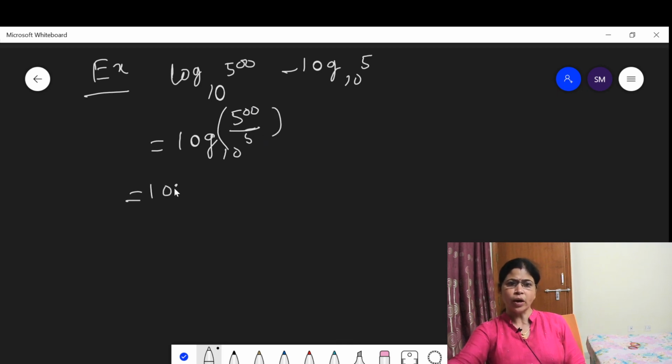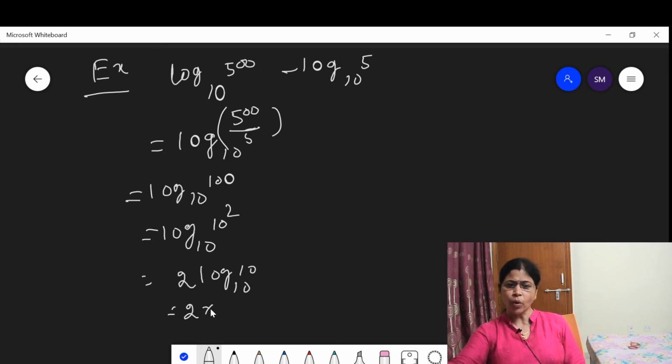Then this is equal to logarithm of 10. 500 upon 5 means this is 100, which is equal to logarithm of base 10. 100 can be written as 10 square. Then by applying the third property, this is 2 logarithm of 10 of base 10. Logarithm of 10 of 10 is 1, then this is 2 into 1. Then when we evaluate this, we get the value 2.